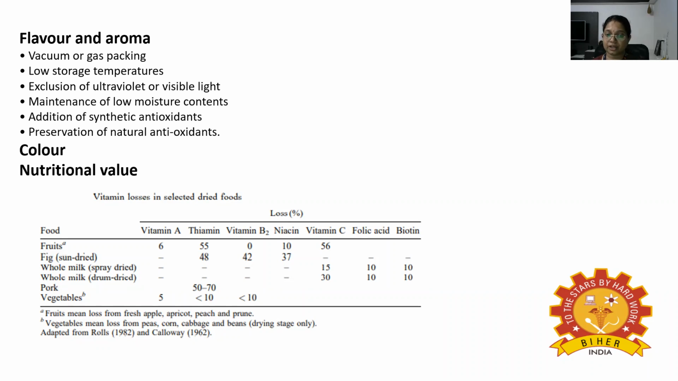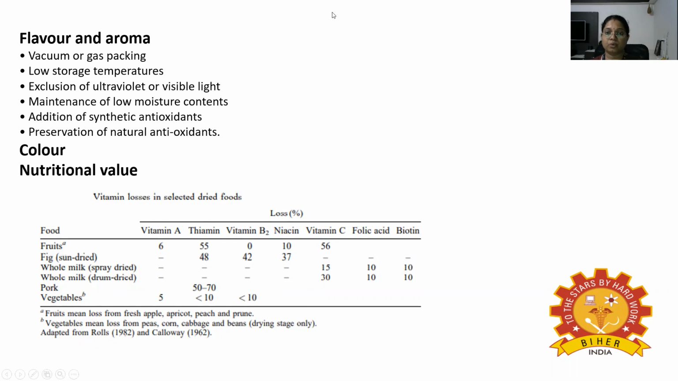So the biological value and digestibility of proteins in most foods does not change substantially as a result of drying. The milk proteins are partially denatured during drum drying, and this results in a reduction in solubility of the milk powder and loss of clotting ability.